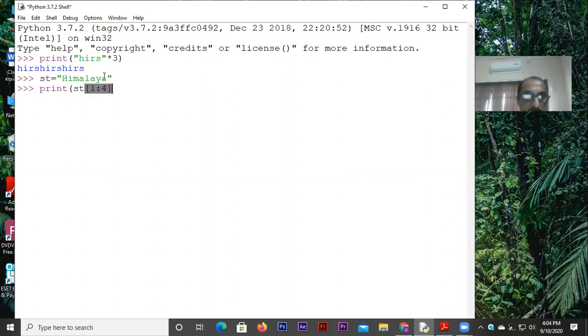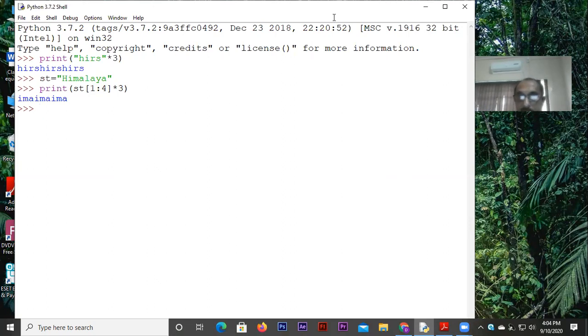Say I wrote 1:4, that means my starting point is 1, that is I, and 1 to 4 means it will take 1, 2, and 3. So only these three characters, 1, 2, and 3, right? Because the last number is not considered. And you wrote here 3. So this kind of slicing also can be used in connection with the repetition operators.